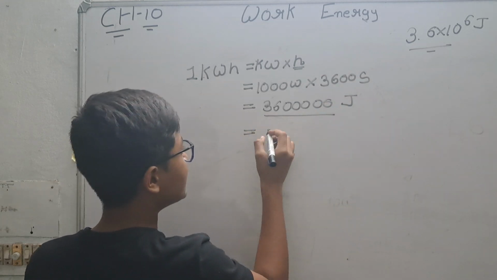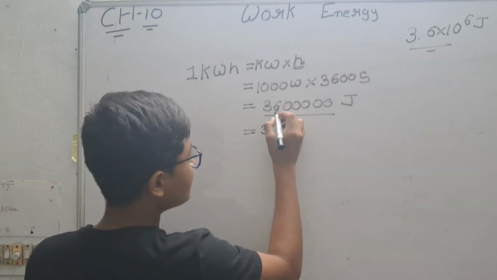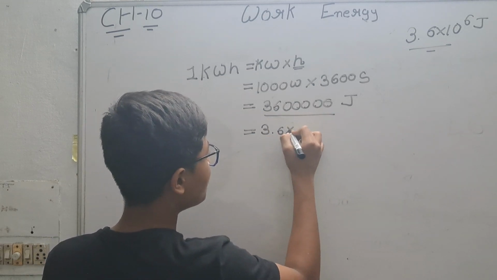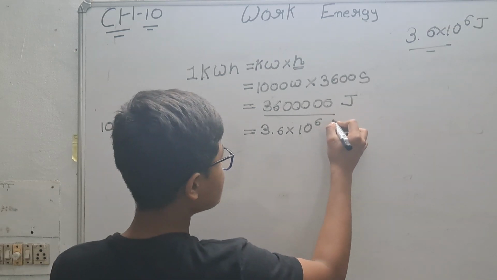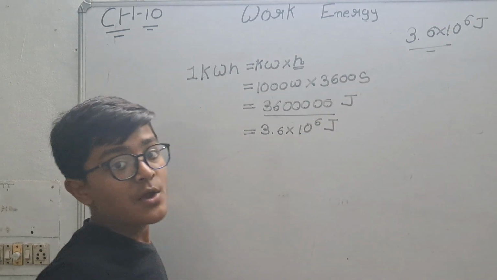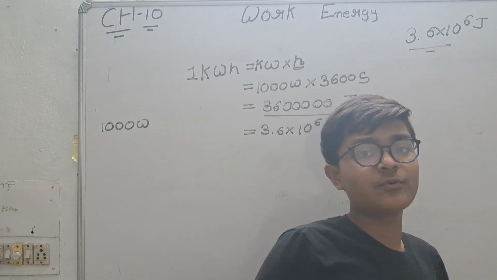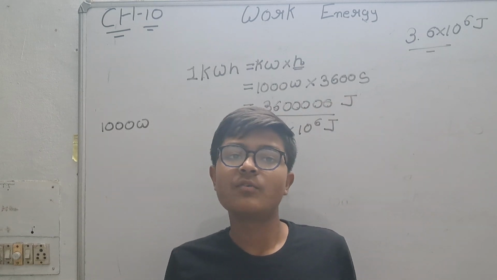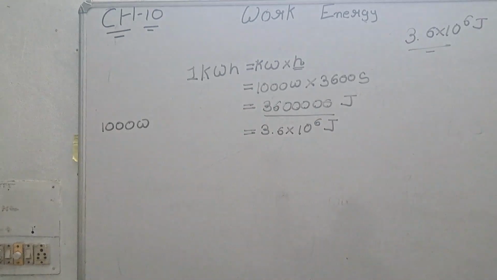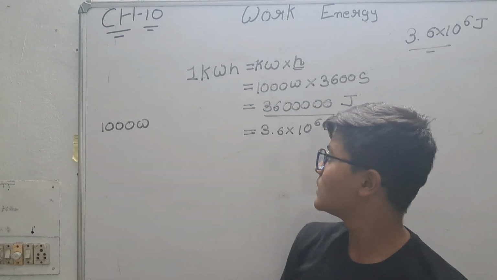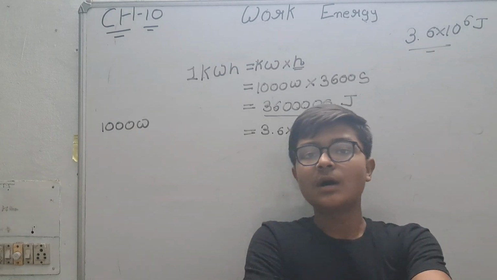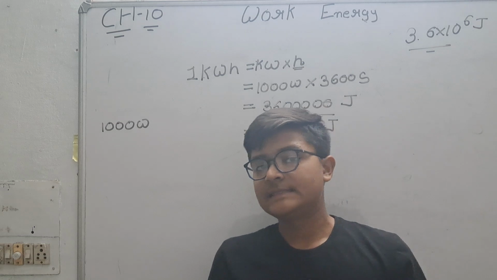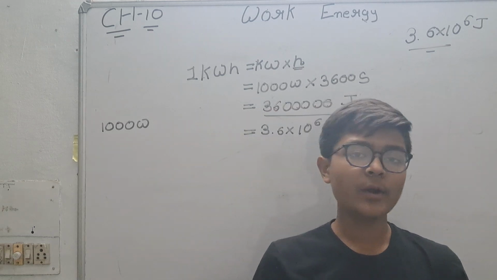So we can write it like this: 3.6 into 10 raised to 6 joule. From this, students, we got the answer 3.6 into 10 raised to power 6 joule.